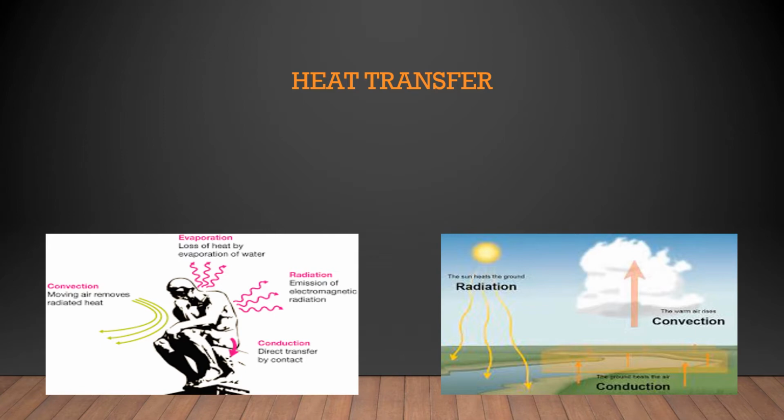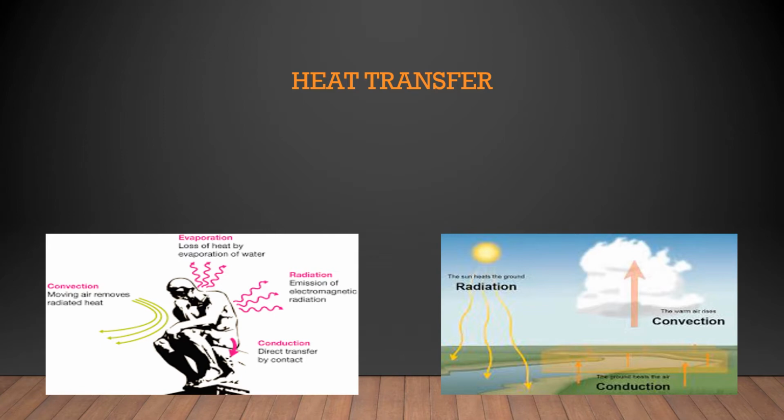Then the third one is radiation. Here we don't have any medium. That means radiation-type heat transfer doesn't require any medium to transfer heat from one medium to another medium. It happens due to the emission of electromagnetic radiation.